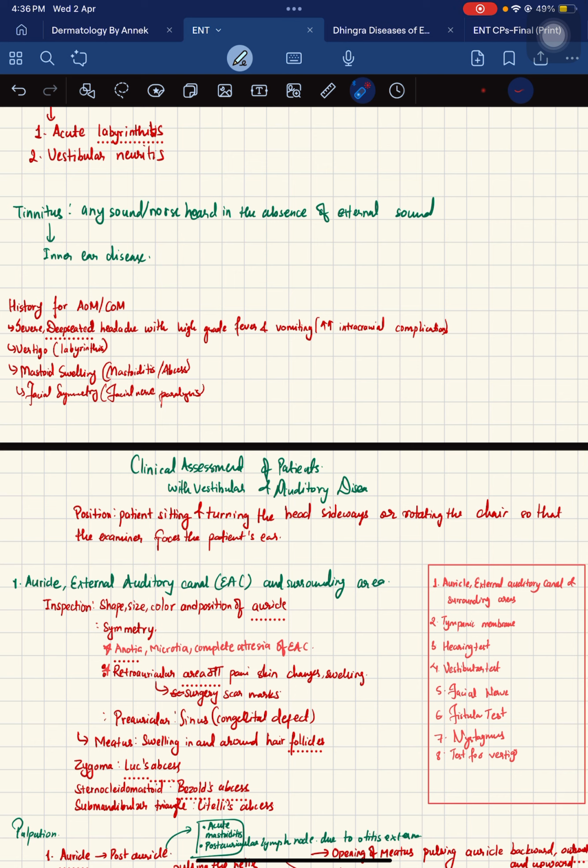And we have to ask about facial symmetry, because facial nerve paralysis is also very much associated with AOM and COM. That brings us to the end of this video.